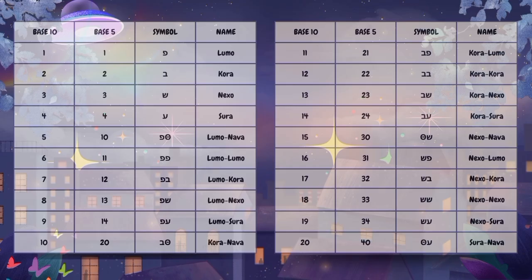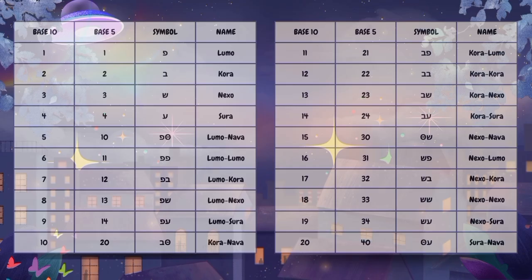And now let's look at the base 5 number 10. We have this symbol, and its name is Lumo Nava. It's a combination of Lumo, which is our number 1, and Nava, which is equal to number 0. Then so on and so forth. So basically, for the number 10 onwards, it's just a combination of the names of our single numbers.